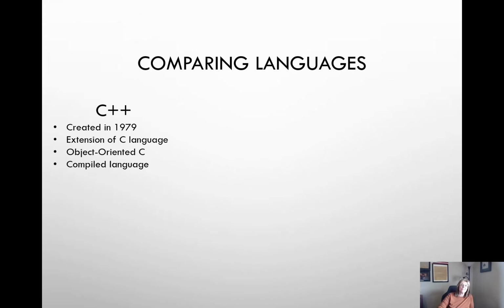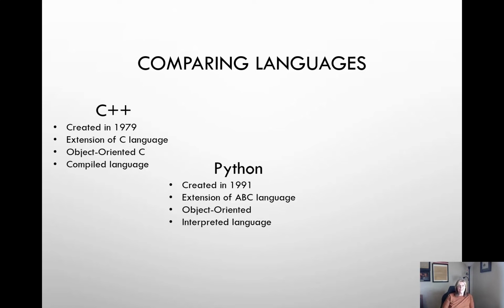C++, created in 1979, was actually born out of the C language as an object-oriented language, and it is what is called a compiled language. Python, created in 1991, was actually born out of a language called ABC. I'd encourage you to go look that one up. It is also object-oriented, but it is an interpreted language, not a compiled language.